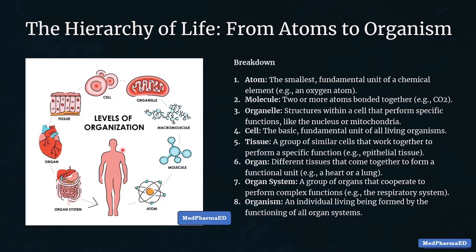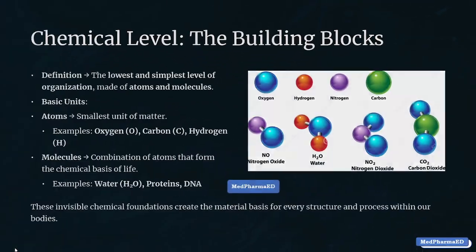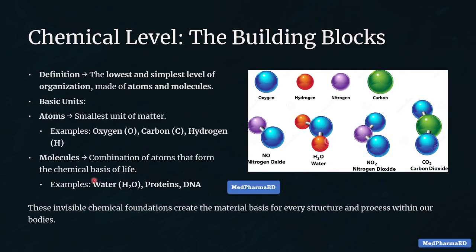Chemical level. So tell me, what is the lowest level? Correct, chemical level. Atoms like oxygen, carbon, and hydrogen. We studied them in chemistry, right? When atoms bond together, they make molecules, like water, DNA, and proteins. These tiny things are the foundation of our body, just like bricks are for a house. If there are no bricks, can a house be built?